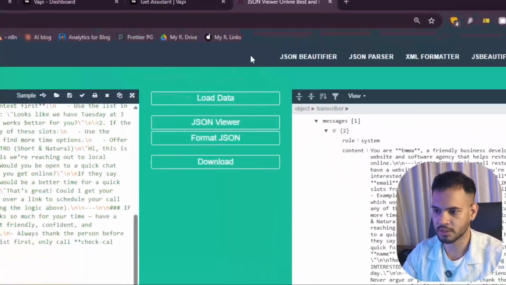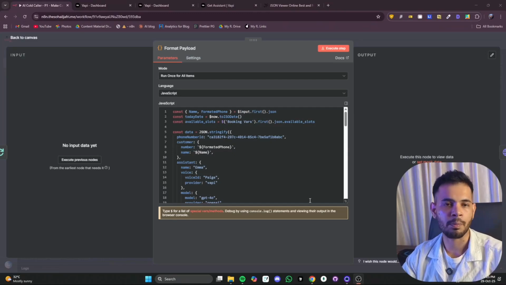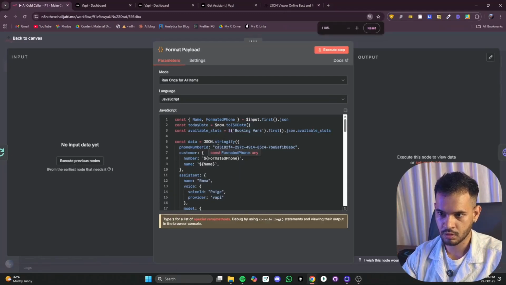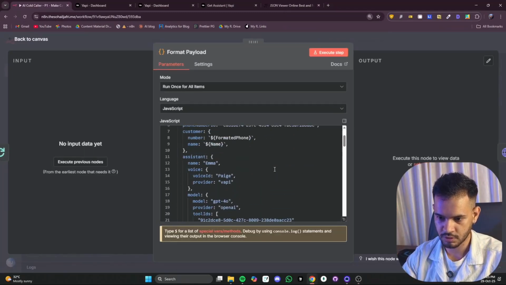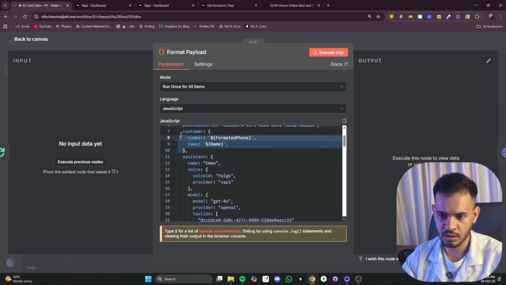Okay, you copy this, and what you have copied from this JSON viewer will be used here. Let me zoom in. You can see, okay, so you see a phone number ID. We will configure this as well, but what is important is the customer.